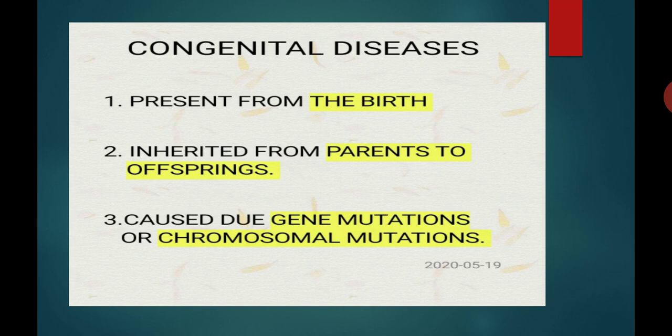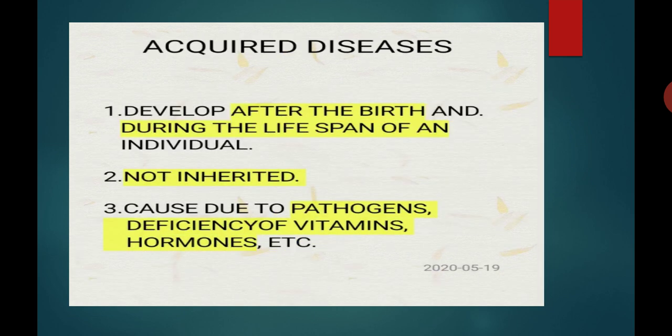Let's start with the second type of diseases, that is acquired diseases. The diseases which are developed after the birth, and during the lifespan period of an individual are known as acquired diseases. So what is acquired diseases?